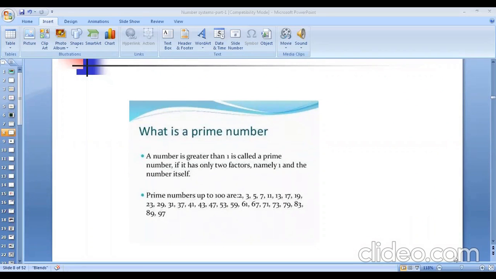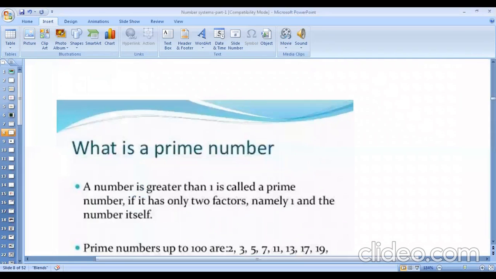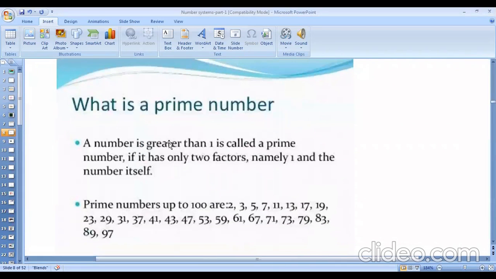Now, what is a prime number actually? A number greater than 1 is called a prime number if it has only two factors, namely 1 and the number itself. Understand, everybody? A number greater than 1 is called a prime number if it has only two factors, namely 1 and the number itself.